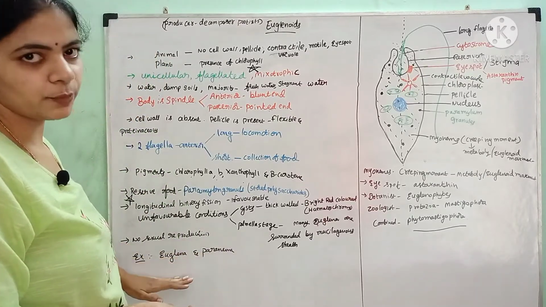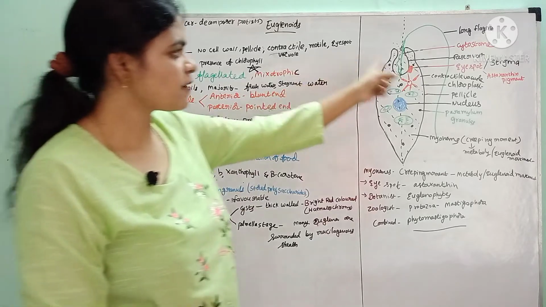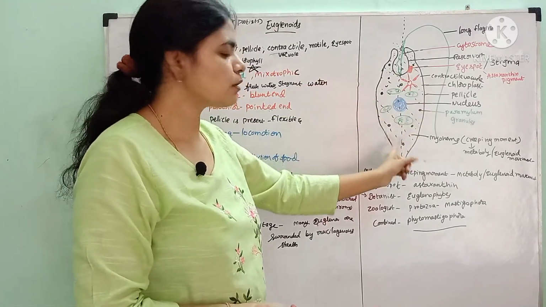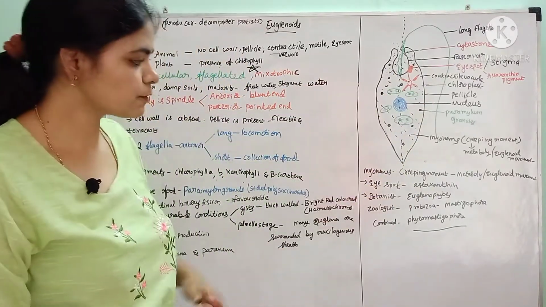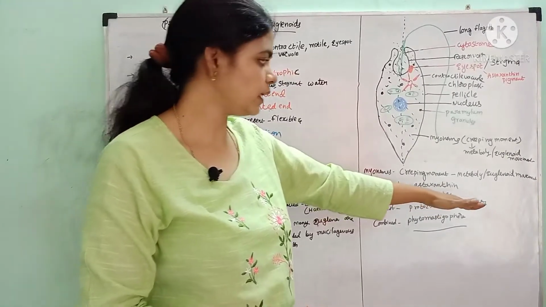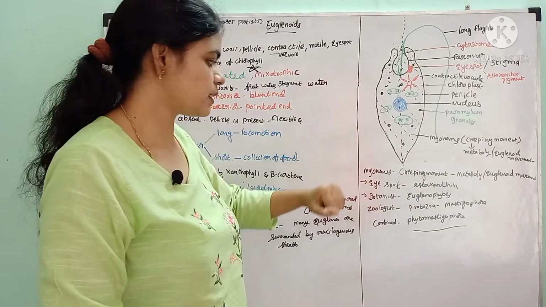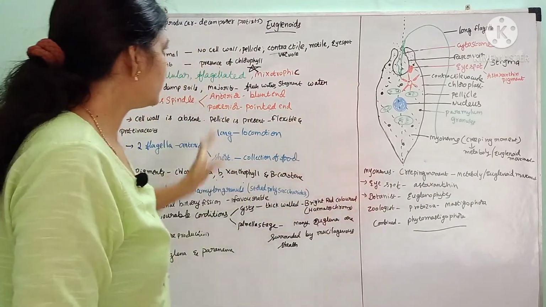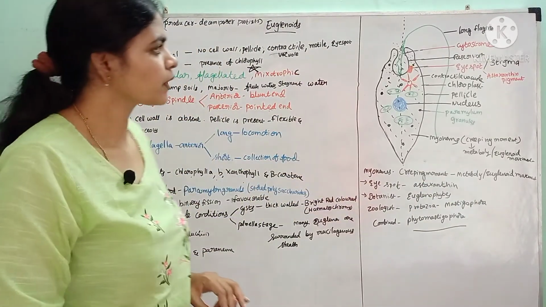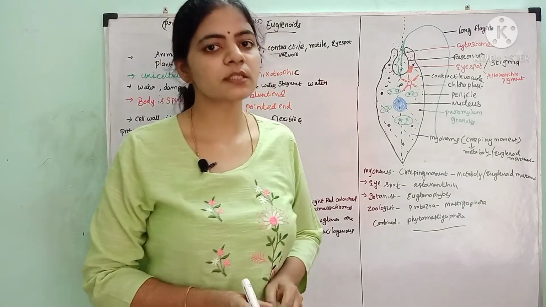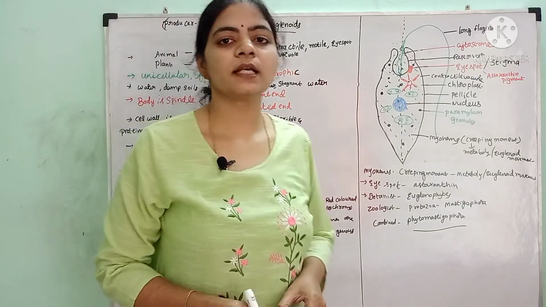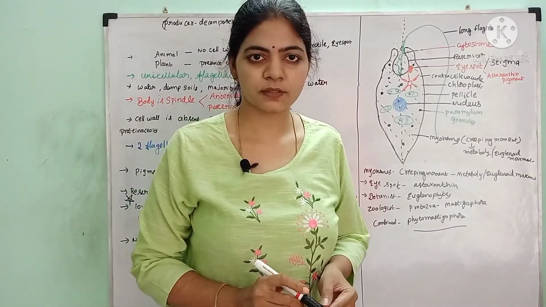And in this, sexual reproduction is absent. The body consists of parallelly arranged lines, which are called myonemes, for the creeping movement or metaboly or euglenoid movement. And this is all about the euglenoids. In the next class, we will study about slime moulds. Thank you.